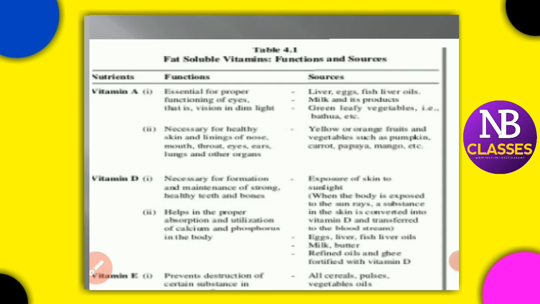Vitamin D is necessary for the formation and maintenance of strong, healthy teeth and bones. That is the first thing. Second, proper absorption and utilization of calcium and phosphorus in the body.